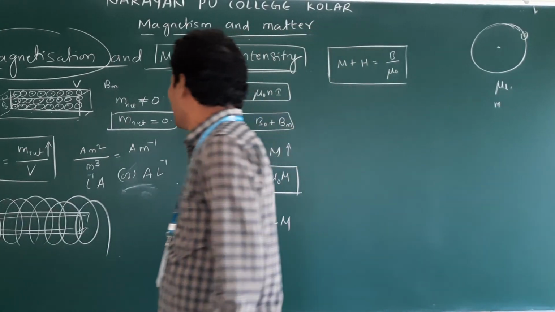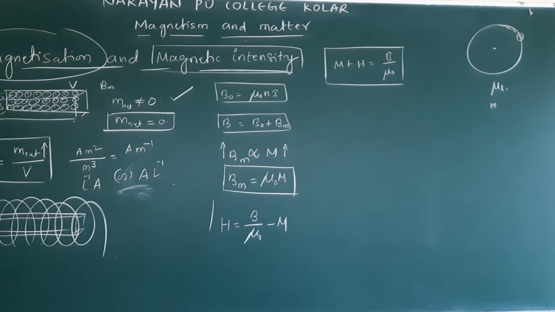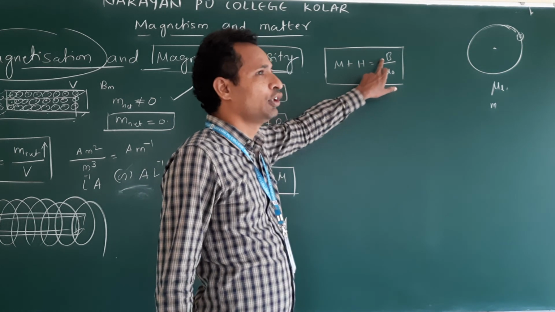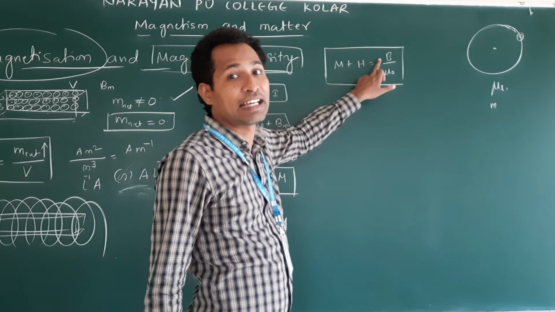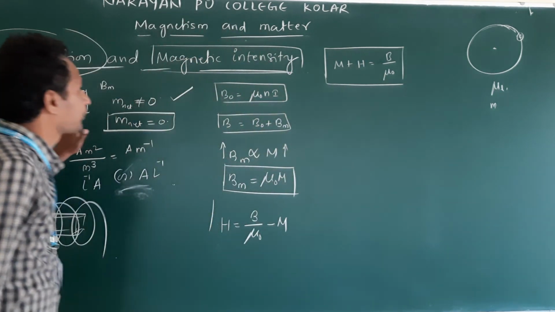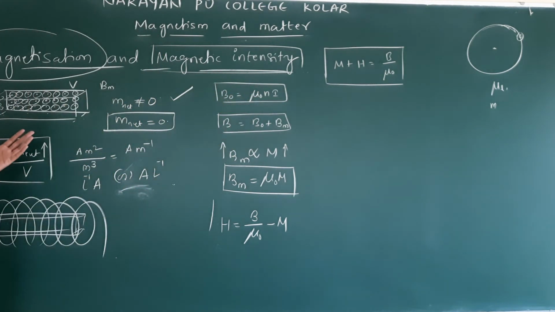Here, H is called magnetic intensity. It is the strength of the magnetic field, the capacity of the magnetic field to magnetize the material.